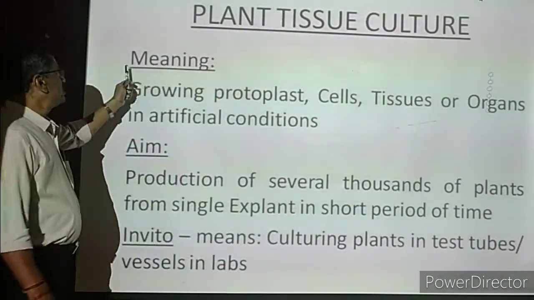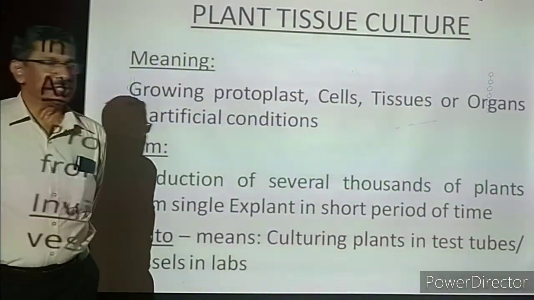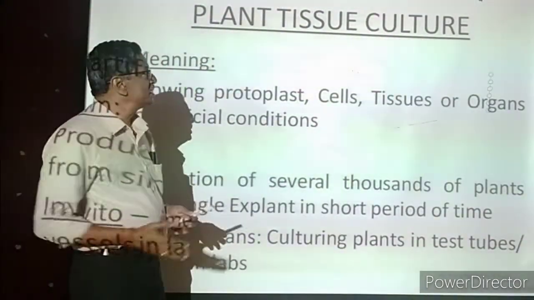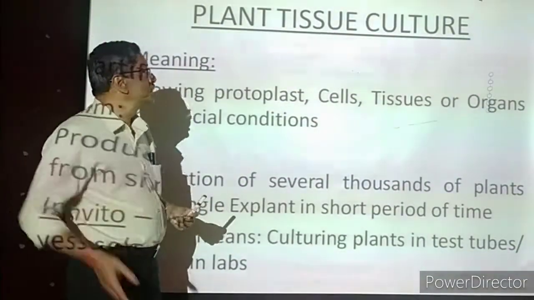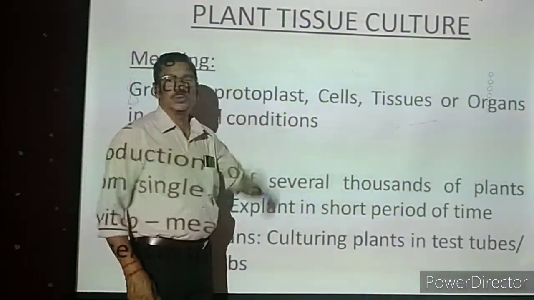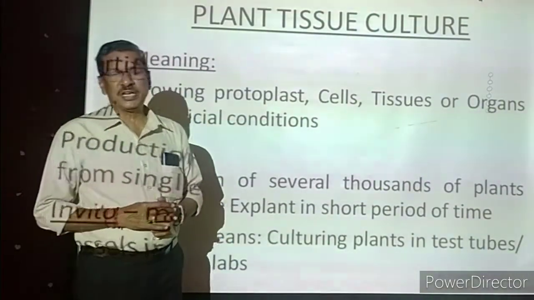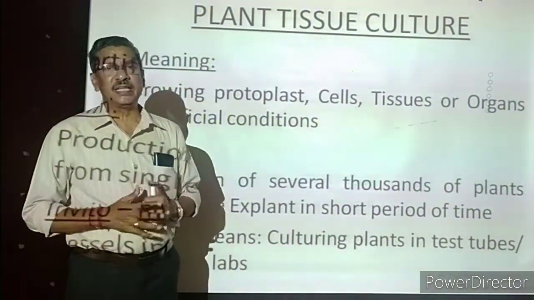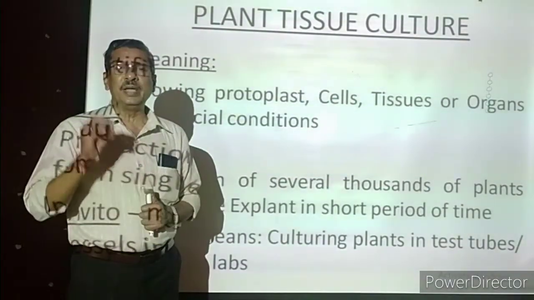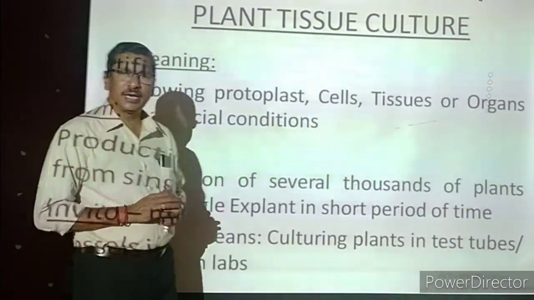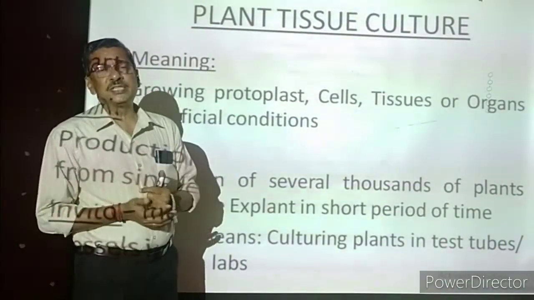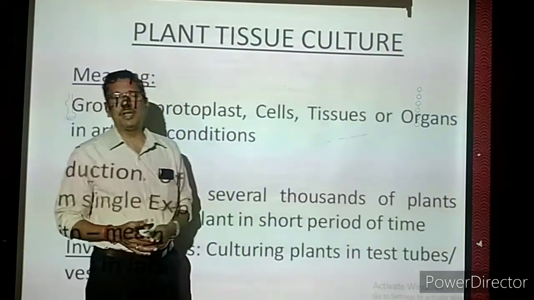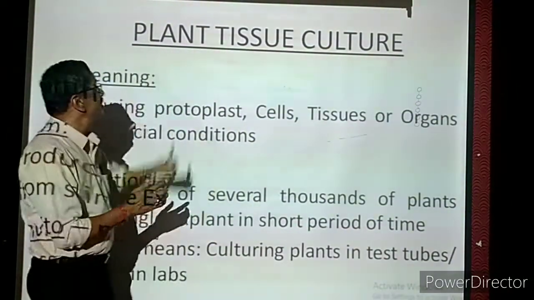Now first we have to know the meaning of plant tissue culture. Plants we know, all green plants, starting from small plants up to huge trees. In the lower classes we studied what a tissue is. Any organism's body is made up of cells. The cells are the basic units of body organization. A group of cells joined together forms a tissue. Now we have to culture, that is, artificially make them grow. That is the meaning of the heading.